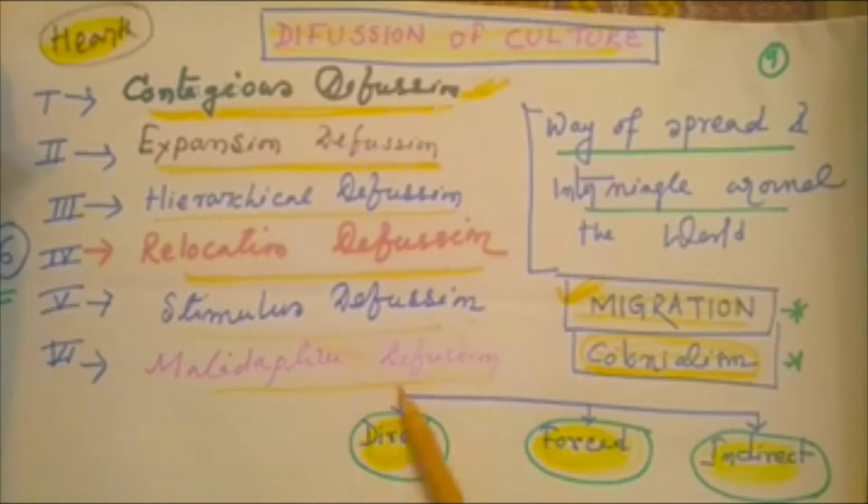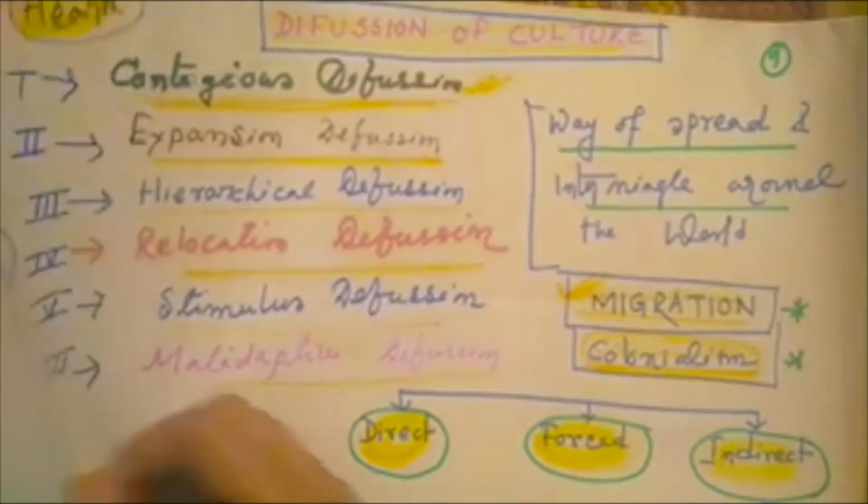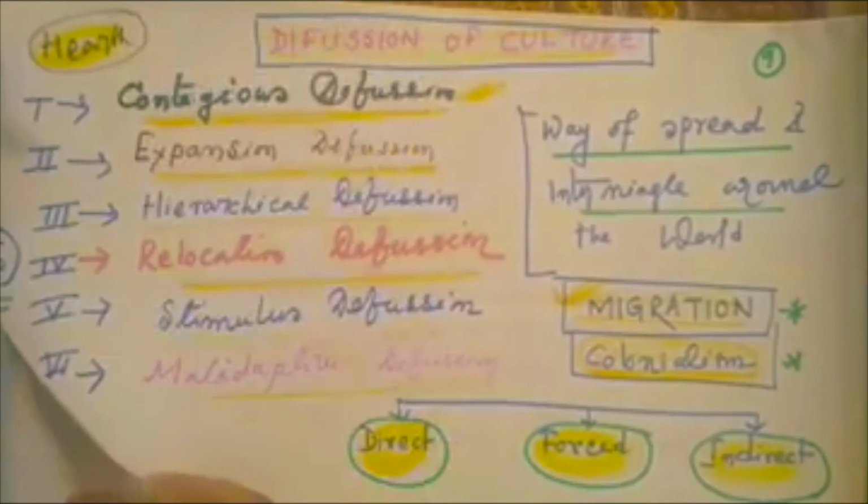And maladaptive diffusion, it is adopted by the practice. Okay, those are the types of cultural diffusion. Those are the examples of cultural diffusion.